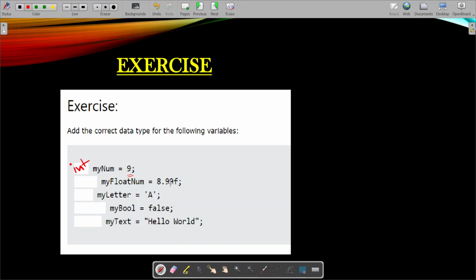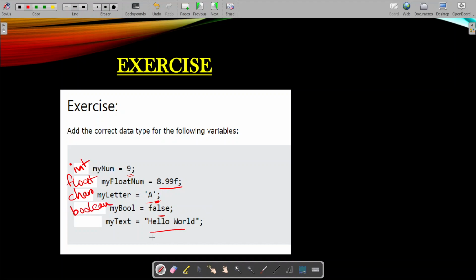All right, next comes 8.99f. At last, f is present, which means it is a float. Next, 'a', only a single quote is present. Single quote means character. If there were double quotes, then it would be a string. False: I have told you only true or false are contained by a boolean data type, right? So it will be a boolean.